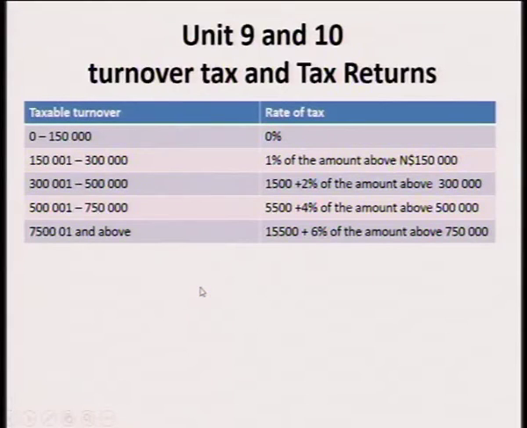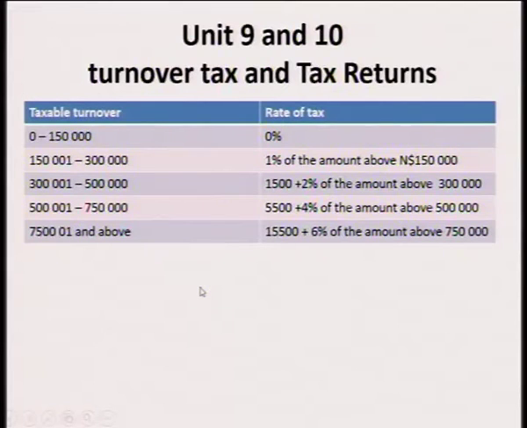So the rates applicable to both natural and juristic persons is here. If someone earns between 0 to 150,000, it's a 0 rate per year. So if you earn between 0 to 150,000 in a year, nothing will be taxable. And earning between 150,000 and 300,000, 1% of the amount above 150,000 is taxable.